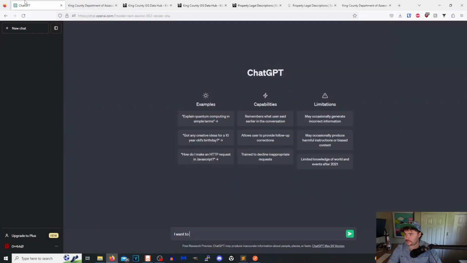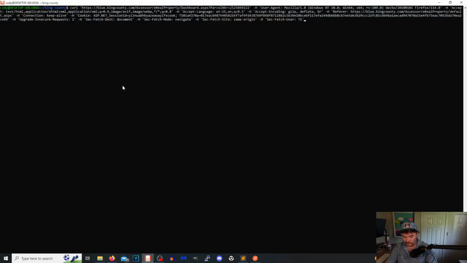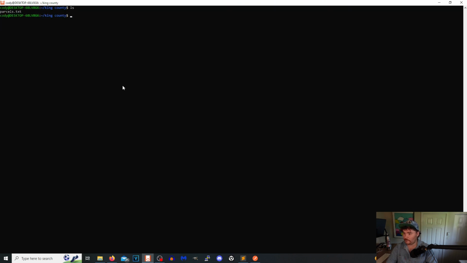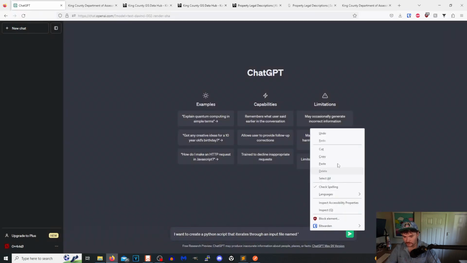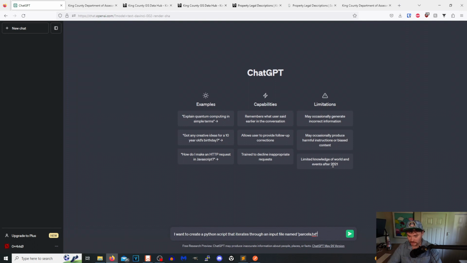So we'll go to ChatGPT, say, I want to create a Python script that iterates through an input file named, and then we will put the name of the file right here, parcels.txt, named, and I'll put this in quotes, parcels.txt, into this curl request.